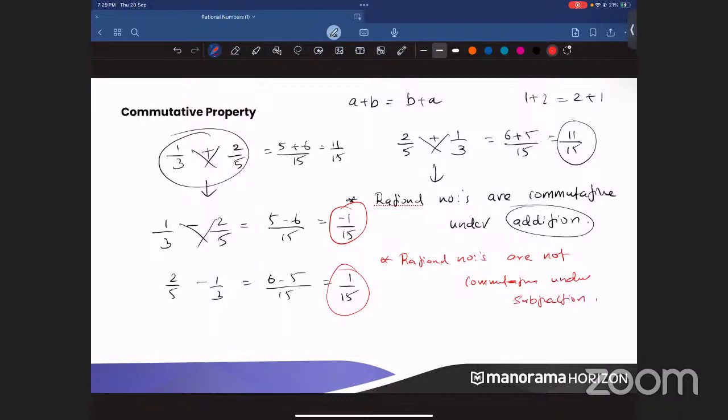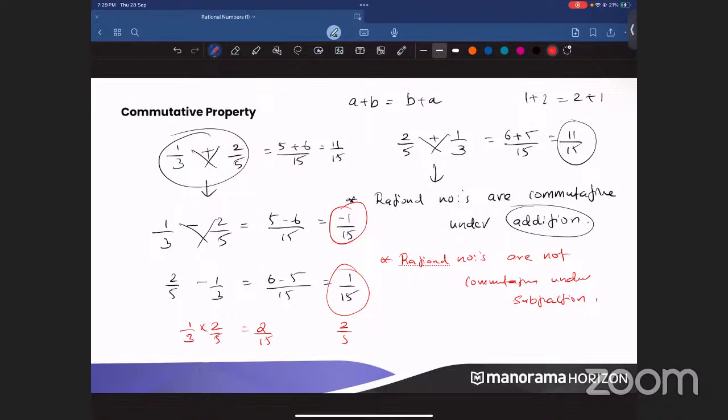Clear? This property is easy. In the commutative property, we are talking about subtraction inside that. In subtraction, when you do commutativity, it does not follow that property. Now when I talk about multiplication, for example, 1/3 × 2/5, what is it? It is 2/15.